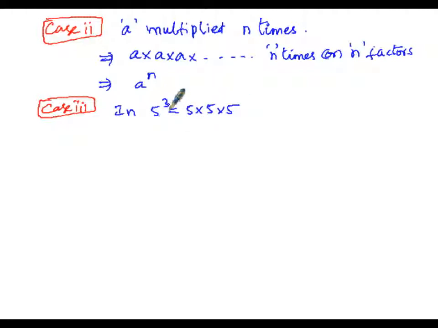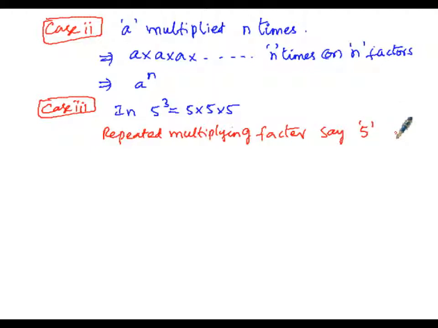Here 5 is repeated thrice, and the repeatedly multiplying factor is 5, which is called the base.